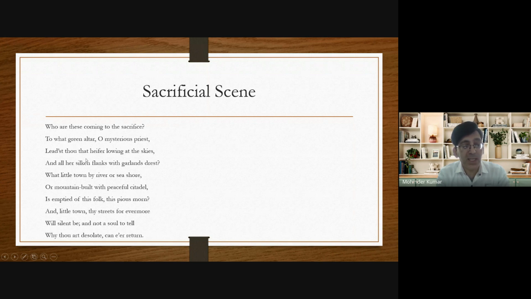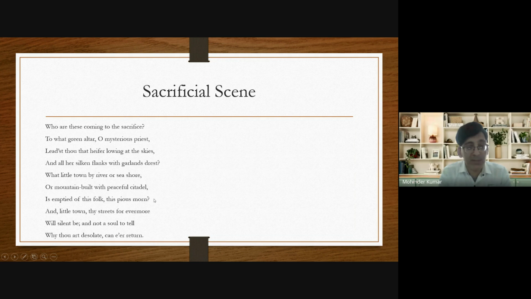So he makes a guess about which town these people belong to and where the town is situated. He guessed that this town may be situated by the river or the seashore or at the foot of a hill, where there is a peaceful fort or castle. Now he says, is emptied of this folk.